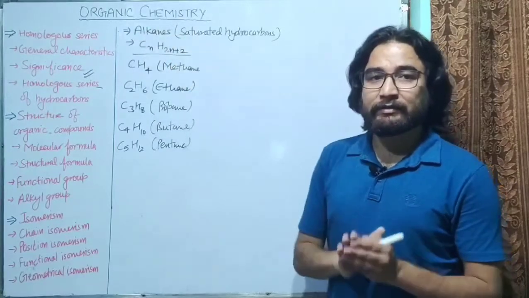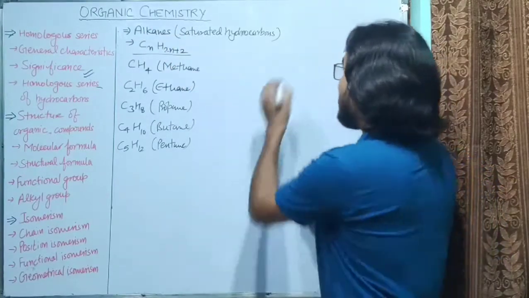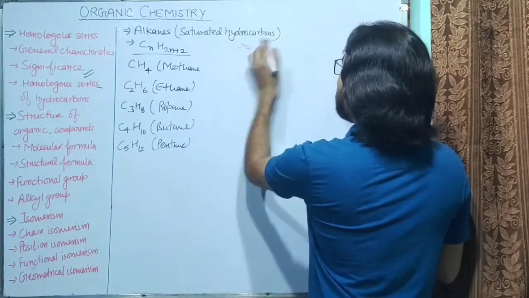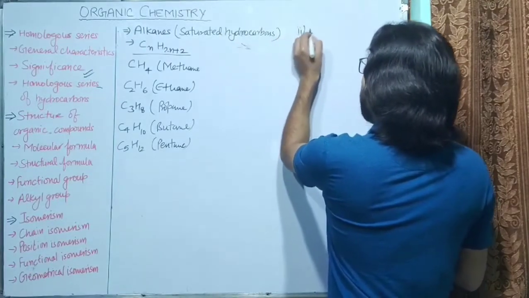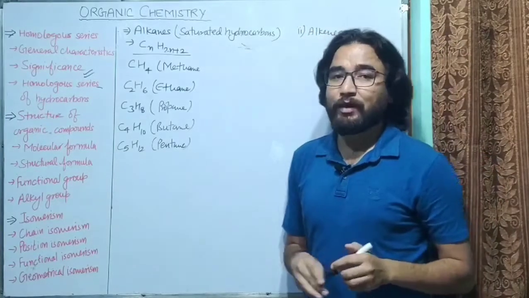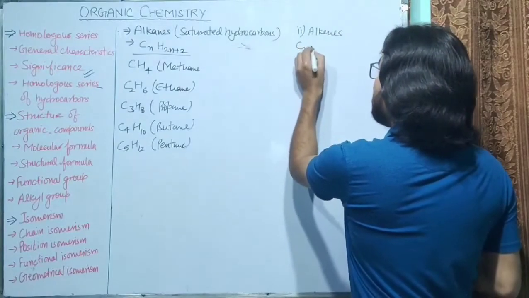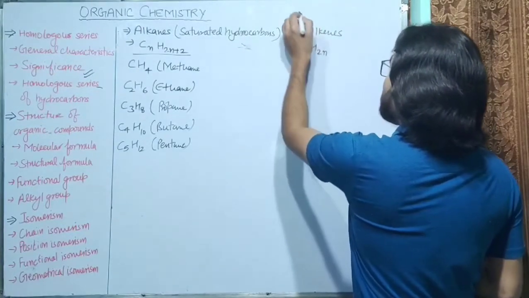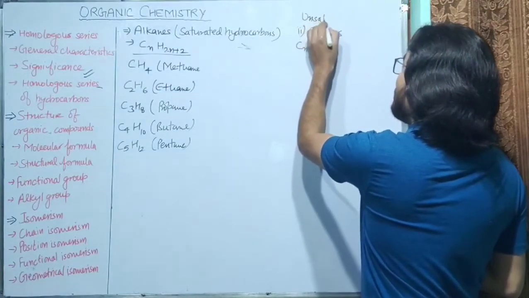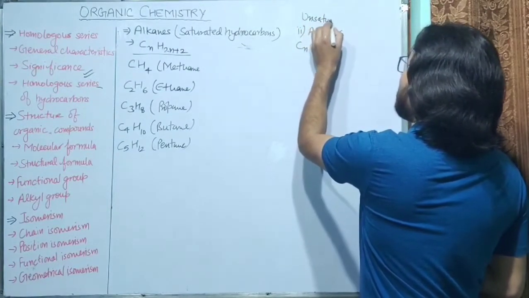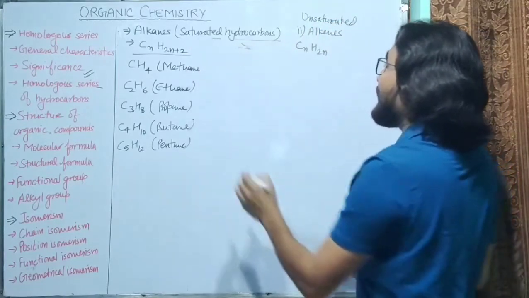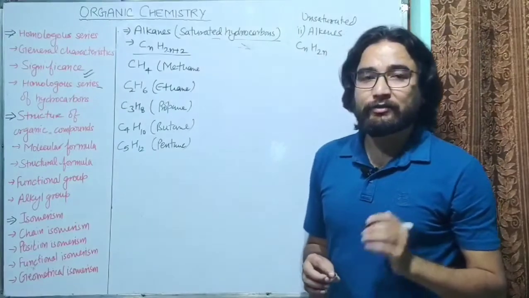The second homologous series is called alkenes. So after alkanes we have alkenes and alkynes. So the second one is called alkenes. So alkenes have the general formula of CnH2n. So these are alkenes, and alkenes and alkynes are unsaturated hydrocarbons. So alkanes are saturated while alkenes and alkynes are unsaturated hydrocarbons.